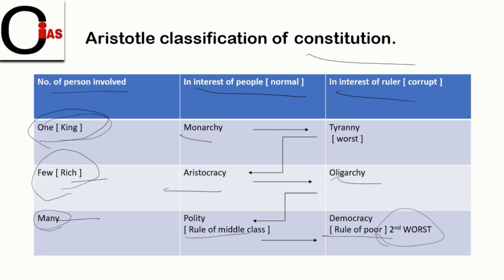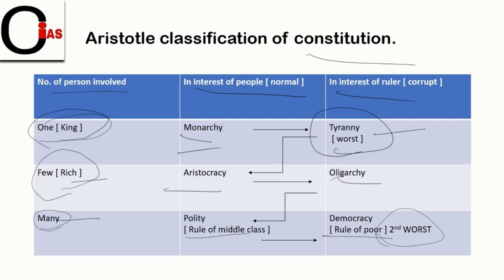Now, friends, we will understand why monarchy is better when it works in the interest of the people. Monarchy is good, but not practical. Why? Because if it is corrupted, it will pervert into tyranny, and if one person gets corrupt, the whole system gets corrupt, which is not good for society. I am talking about tyranny here.